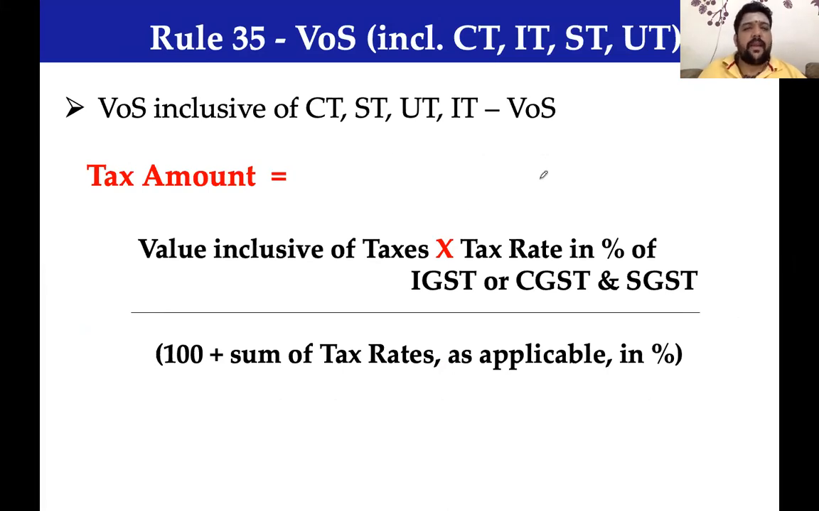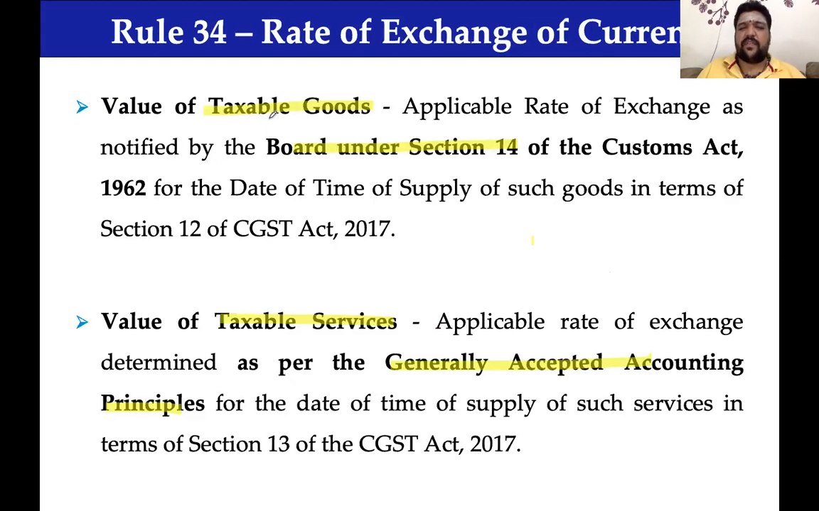Come back here. Rule 35 proposes a theory, nothing great: inclusive of. If tax is not collected, value of supply includes the respective tax. Nothing great about it. Rule 35.